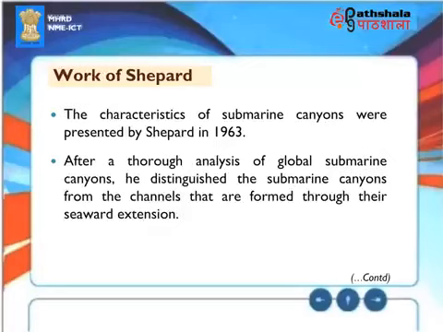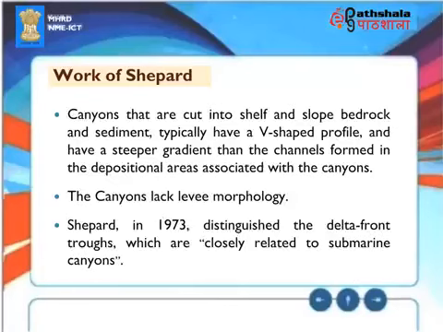Work of Shepard. The characteristics of submarine canyons were presented by Shepard in 1963. After a thorough analysis of global submarine canyons, he distinguished the submarine canyons from the channels that are formed through their seaward extension. Canyons that are cut into shelf and slope bedrock and sediment typically have a V-shaped profile and have a steeper gradient than the channels formed in the depositional areas associated with the canyons. The canyons lack levee morphology. Shepard in 1973 distinguished the delta front troughs, which are closely related to submarine canyons.